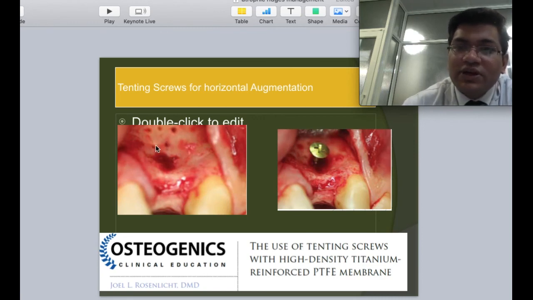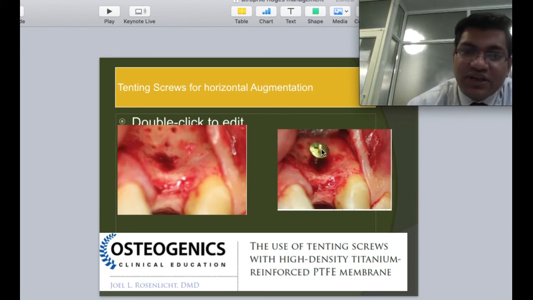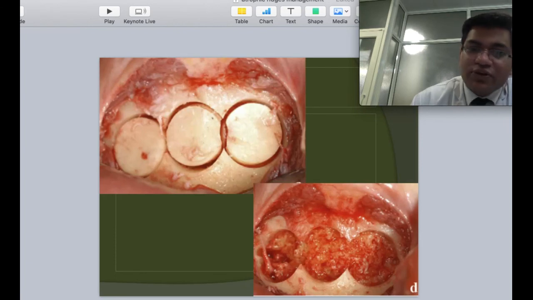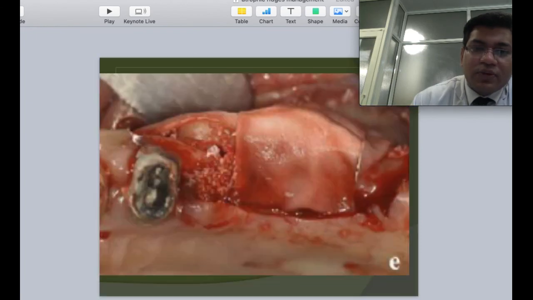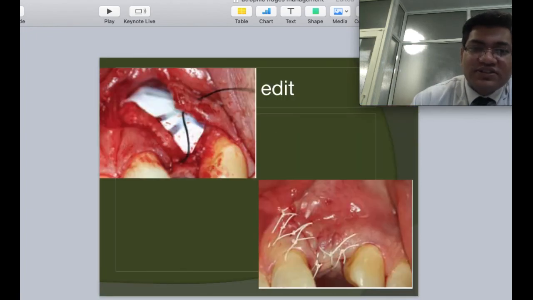One more trick that is to be always remembered is we should have some amount of bleed coming from the bed site. So you can make these osteogenic punches in the bone so that there is blood coming out. It helps in faster integration. This tenting screw basically prevents any displacement of the bone that we have placed at the defect site, and eventually maintains the bone graft in its place. You can use cancellous bone or alloplastic bones. You can use various membranes to cover these defects.